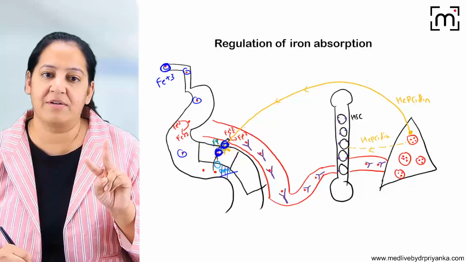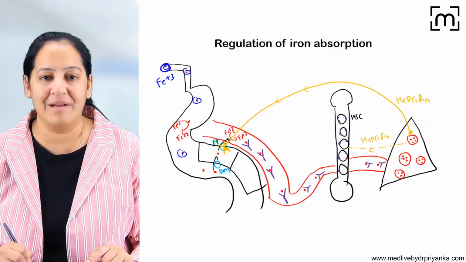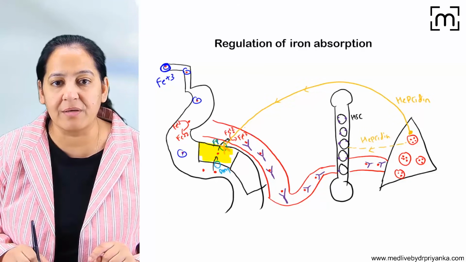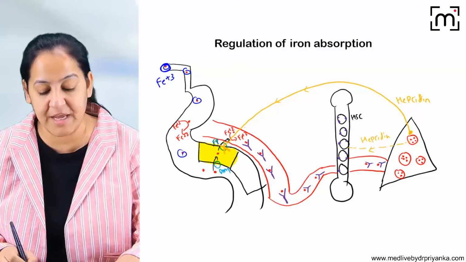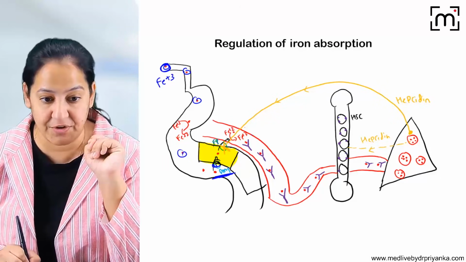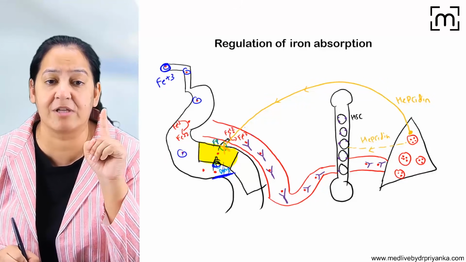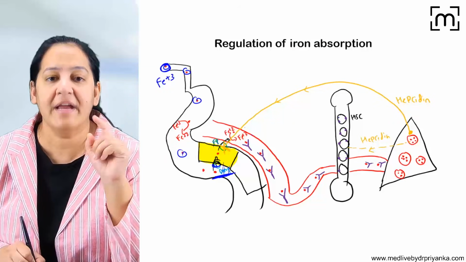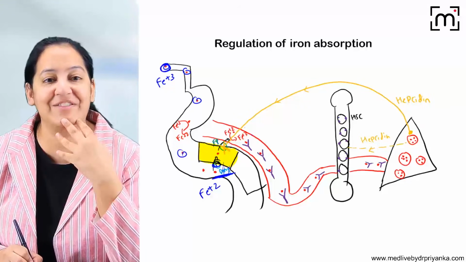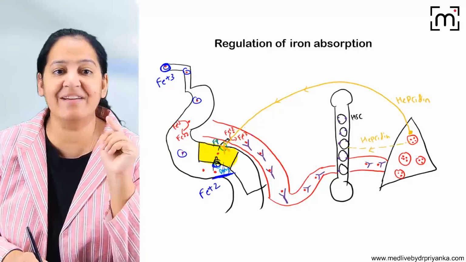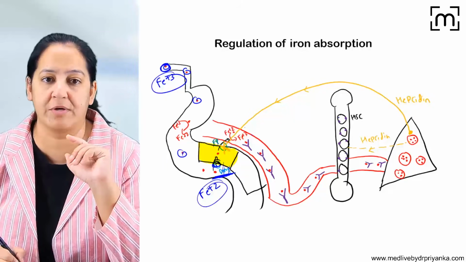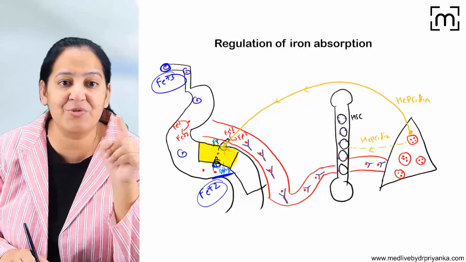So two transporters are required, but there is a problem. What is the problem? The first transporter, which is present on the luminal surface, is DMT, divalent metal transporter. As the name indicates, it is divalent. It transports only Fe2 positive and other divalent ions; it does not transport Fe3 positive. Whatever we are eating in the diet is Fe3 positive, but if it wants to get absorbed, it has to convert into Fe2 positive. So who will convert the Fe3 positive to Fe2 positive?